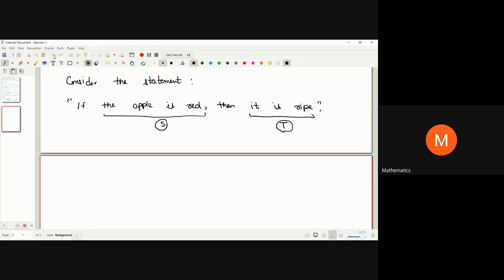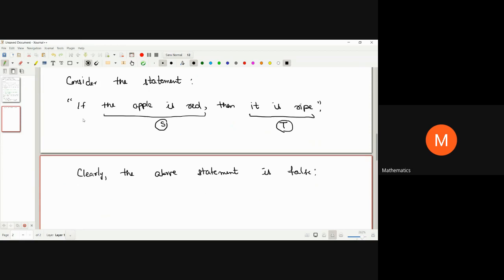So next, consider this statement. So clearly, the above statement is false when S holds and T does not hold. Please focus. So we have considered a statement. We want to see when this implication is going to be false.